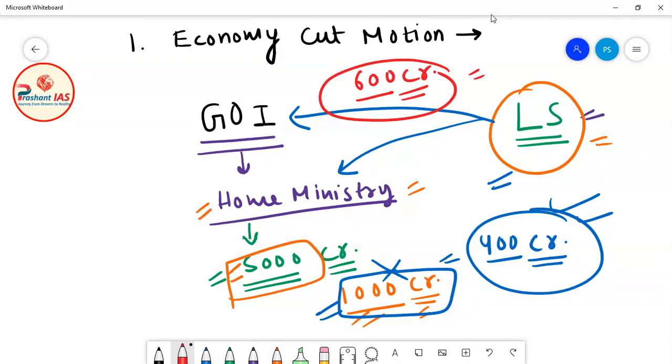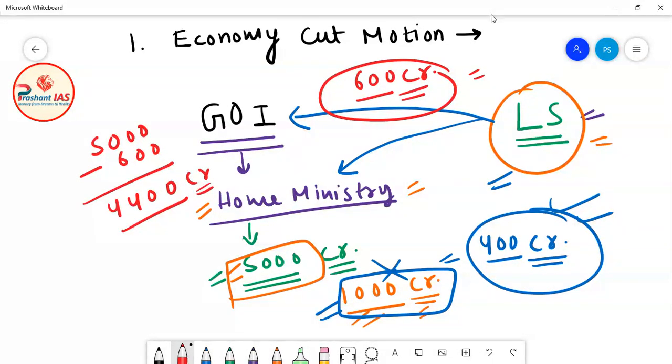So what basically happens in economy cut motion is that the amount of any demand for grant is reduced by some specific amount. For example, here the Home Ministry demanded 5,000 crore rupees, but Lok Sabha reduced this demand for grant by 600 crore, meaning now Home Ministry will only get 4,400 crore rupees. So here the demand for grant of Home Ministry is reduced by some specific amount. So this is known as economy cut motion.